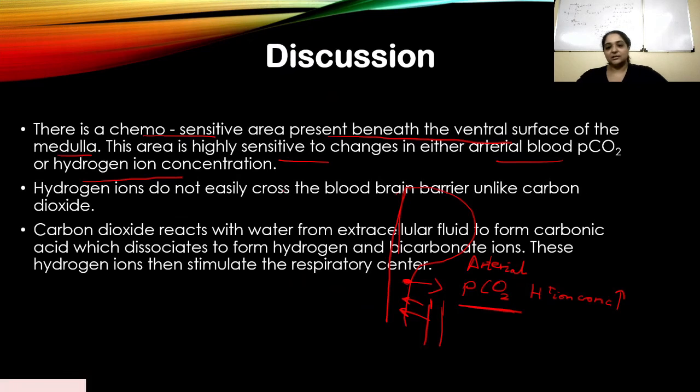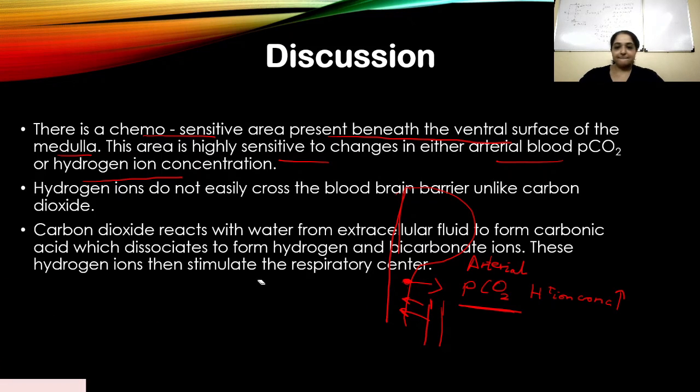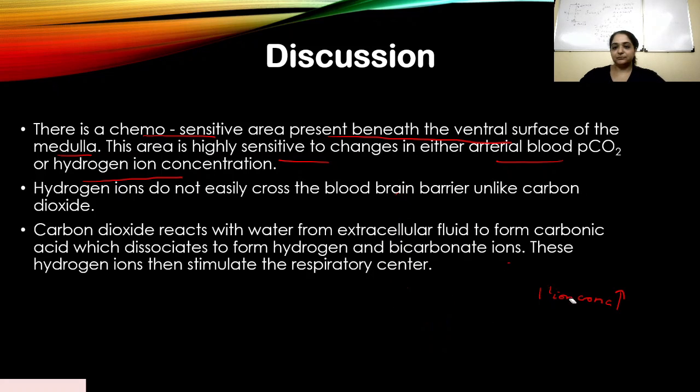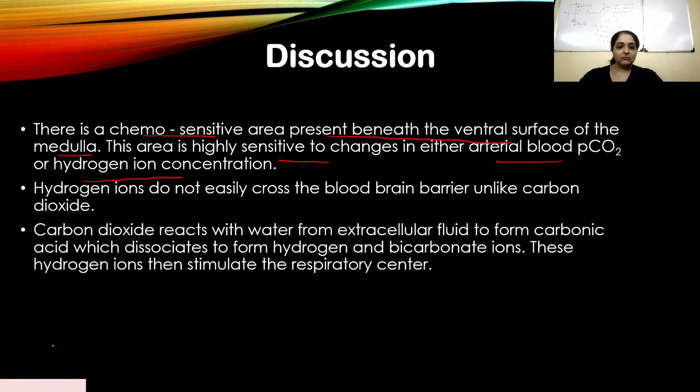If we look back at the theory, like I said, carbon dioxide reacts with water from extracellular fluid to form carbonic acid, which dissociates to form H plus and bicarbonate ions.